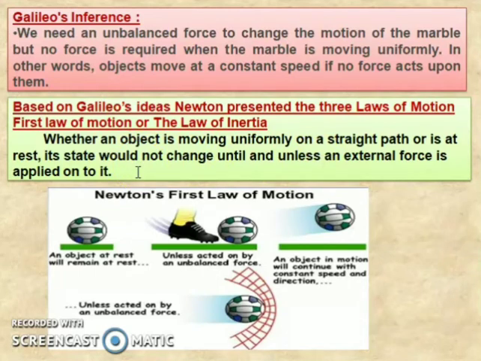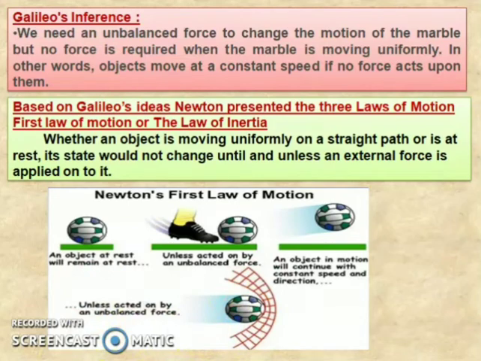Now listen to this one. If a body is at rest, it will remain at rest until we give it an external force. If a body is moving, it will remain in a moving position unless we give an external force to stop it. Next, an object in motion will continue with a constant speed and direction unless acted on by an unbalanced force. So these are the examples.